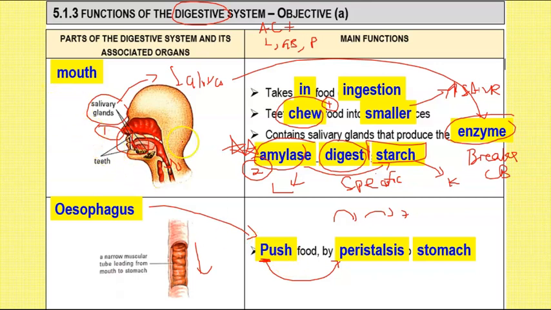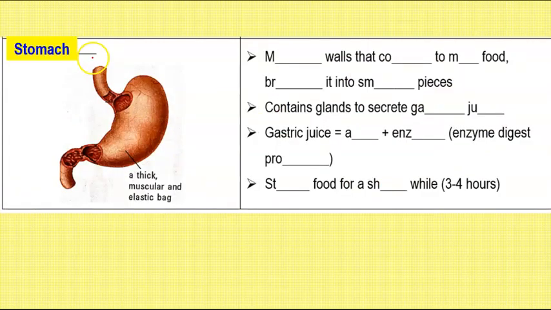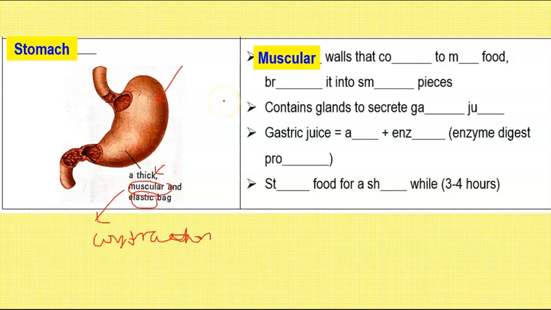So let's move on. Okay, so now we move on to the stomach. The stomach is actually elastic. It is also very muscular, and you notice the wall is very thick. That means the muscles are really a lot in the stomach. And you know that when you have muscles, there must be contraction. That means there is contraction taking place inside the stomach. Why is that so? Because the muscles in the stomach walls want to contract to mix the food.